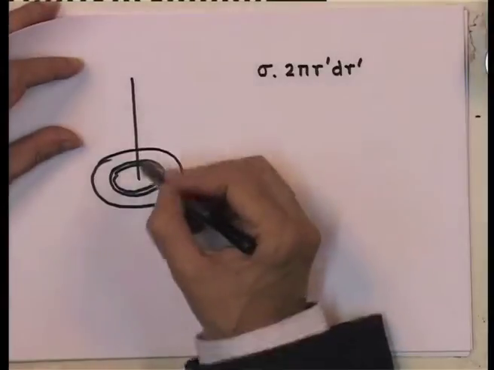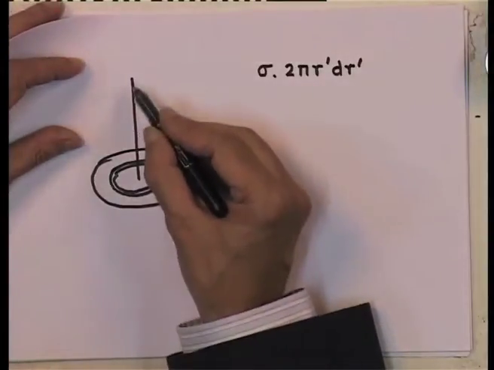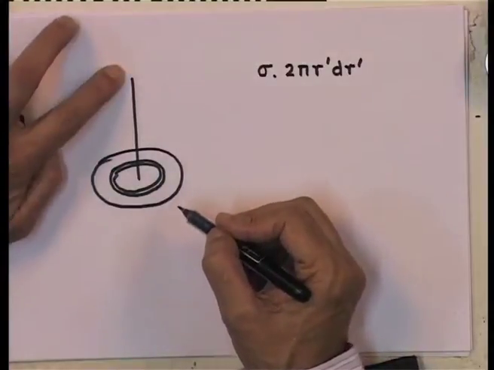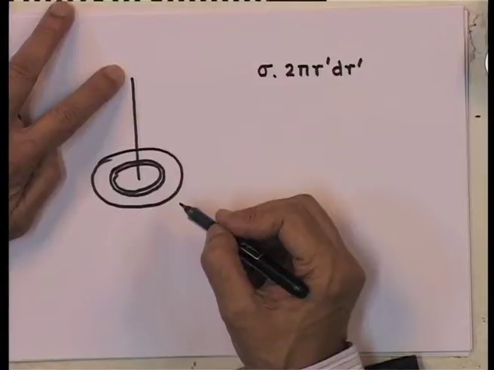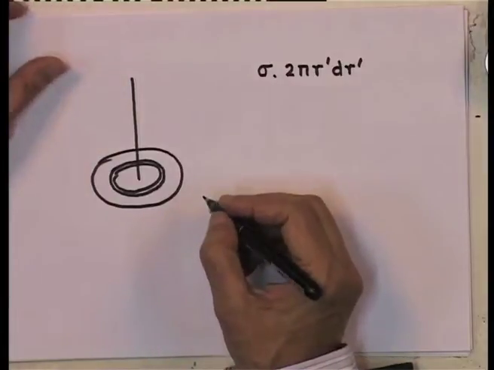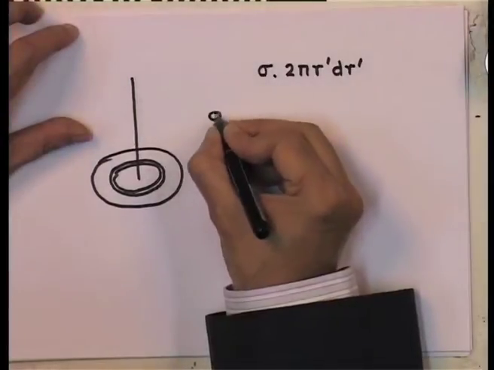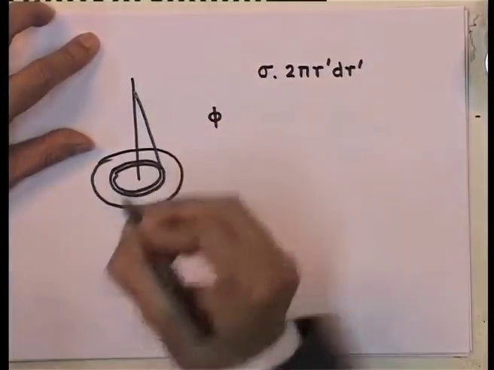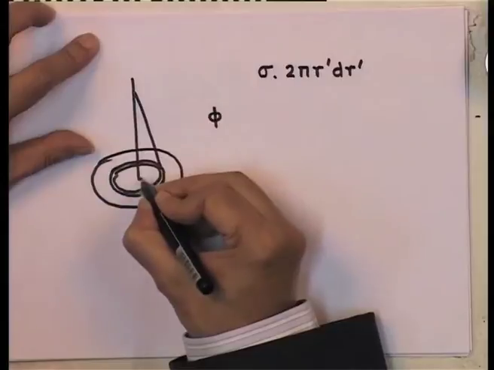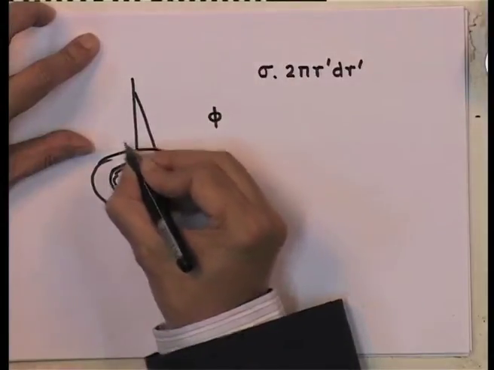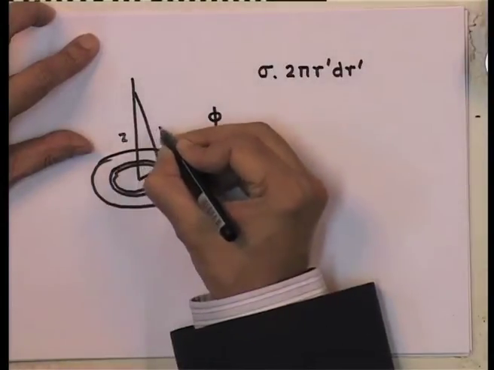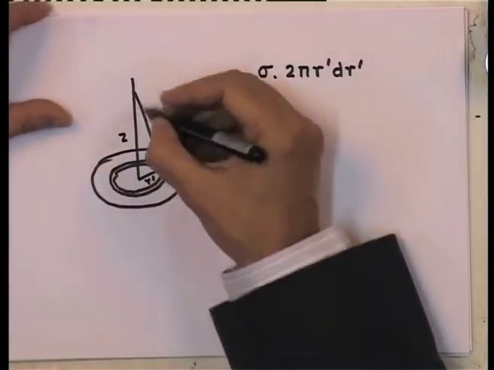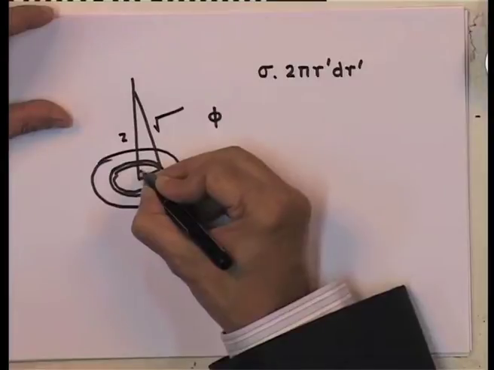Now, all these points on this annulus are symmetric with respect to this, and so therefore, for the potential at the point z, I need just to take any of these points, and you notice if this distance is r prime, this is z, this is a perpendicular.